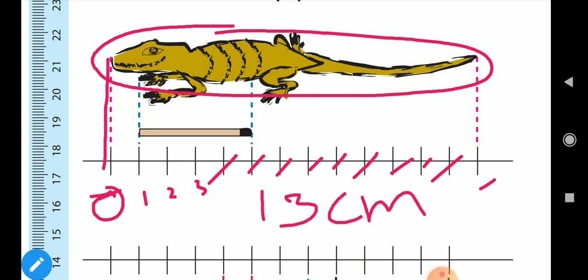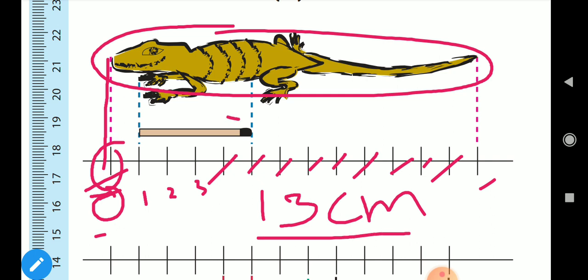Check again how I counted. First one you need to take it as 0. For the lizard, the starting point is here, so this one you will take as 0, and from there till the end you will count the numbers. That gives you 13 centimeters.